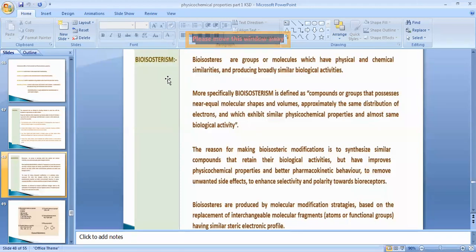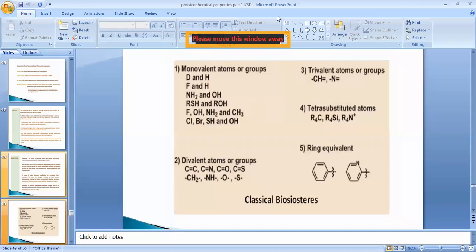Now the next physicochemical property is bioisosterism. We have already discussed what is bioisosterism. It is the groups or the compounds or molecules which have physical and chemical similarities with the earlier molecule, and they are going to produce broadly similar biological actions. Before we discuss the theoretical part, we will discuss its example. We have already discussed we can replace the hydrogen with deuterium in order to give the similar biological action.